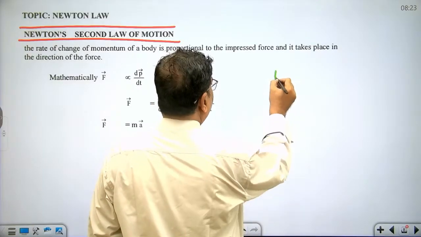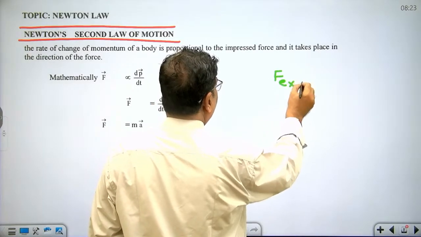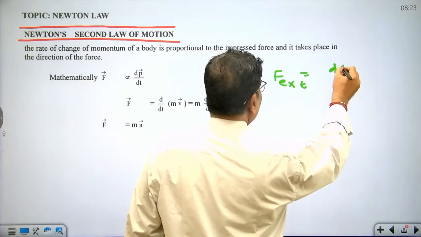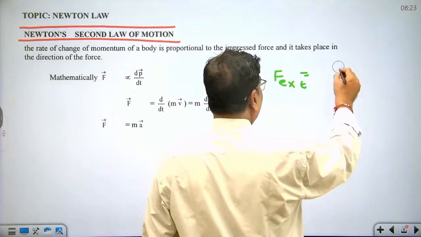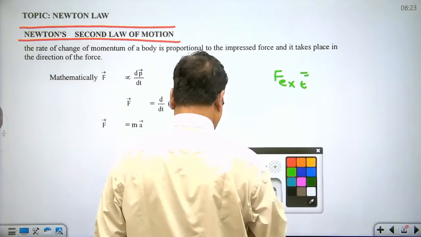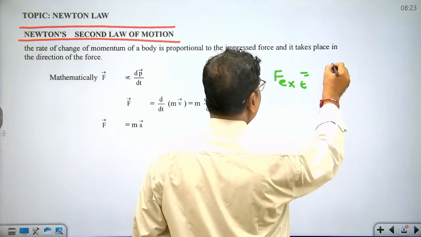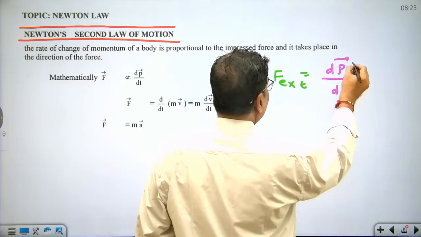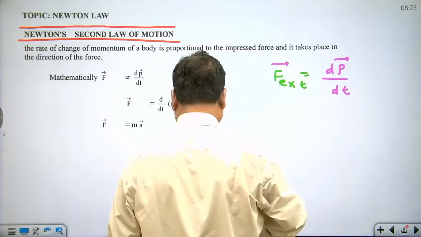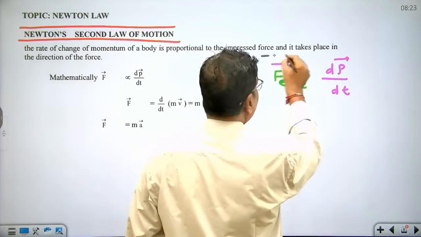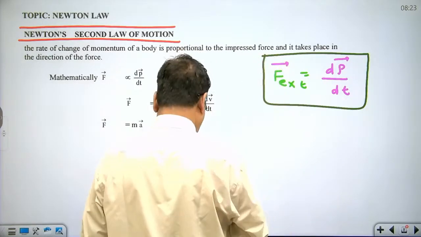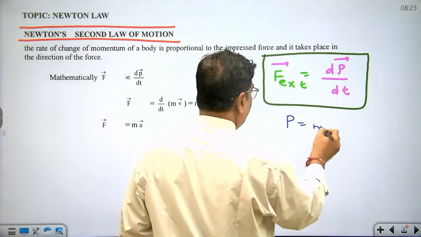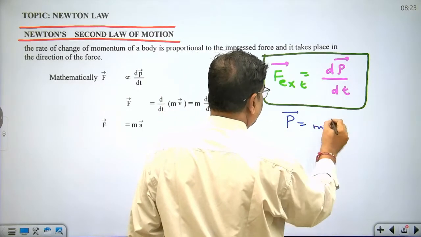Okay. So the statement of Newton's second law is: external force acting on a body is equal to the rate of change of momentum, where momentum is mass into velocity. It is a vector quantity.